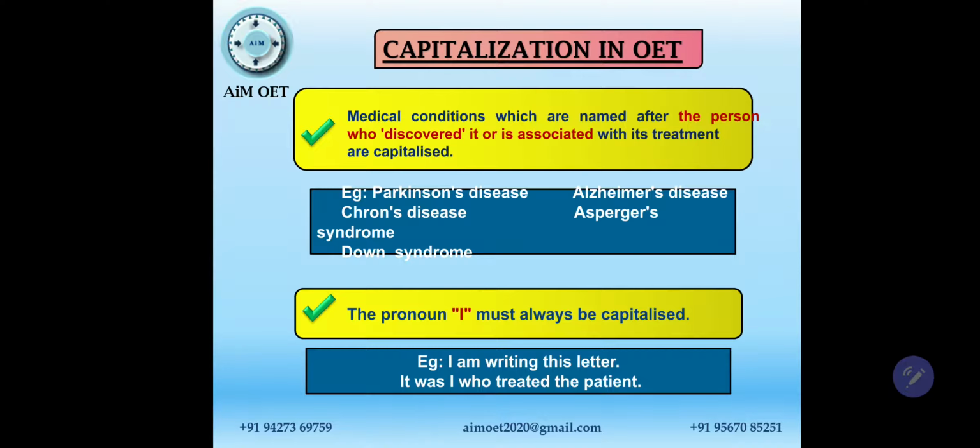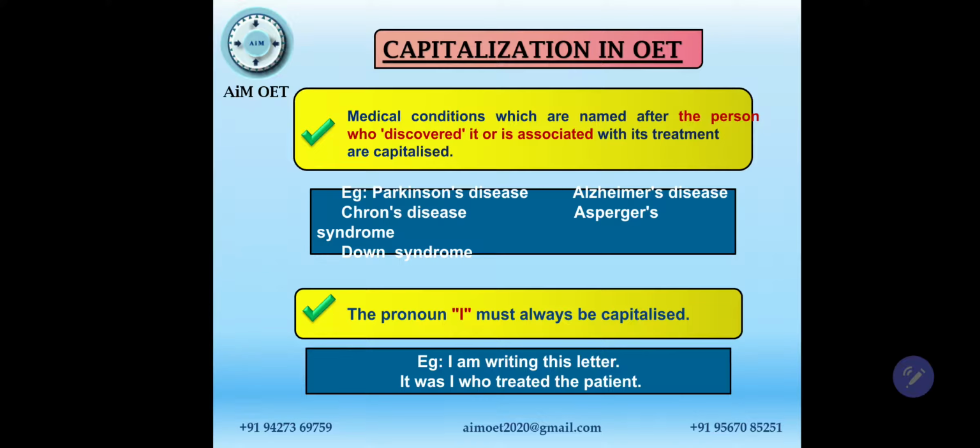This is the disease which was discovered by somebody called Parkinson, and that's why P should be capital. Alzheimer, again, is the disease which was discovered by somebody called Alzheimer, and that's why it is called Alzheimer's disease, and A should be capital. Crohn's disease, C should be capital. Down syndrome, D should be capital.